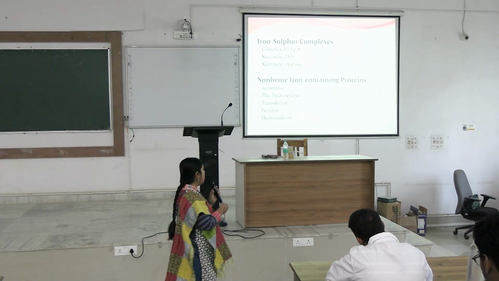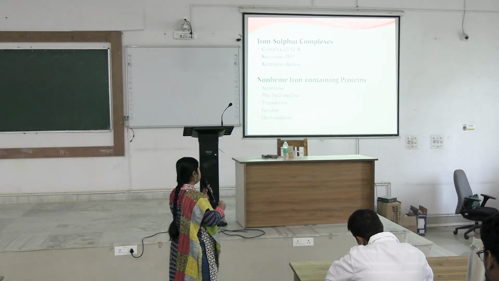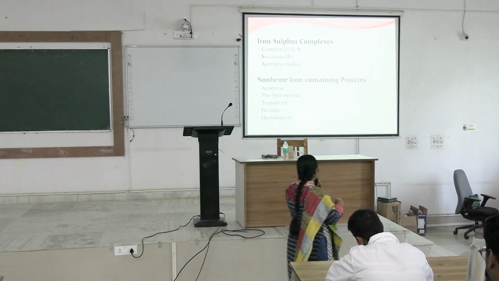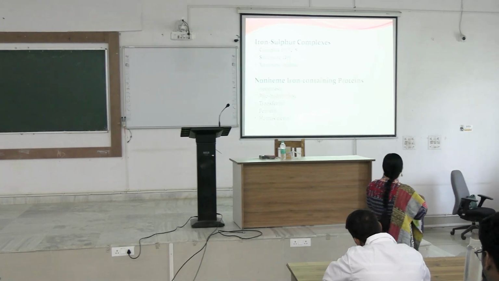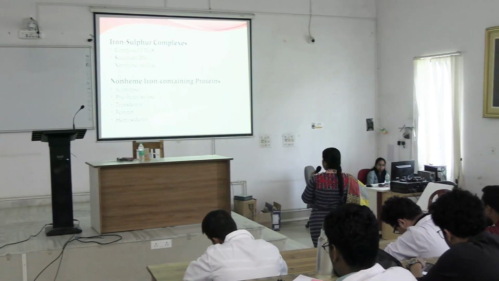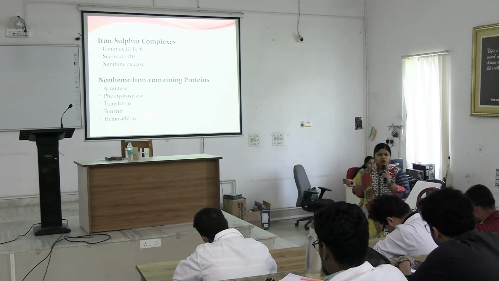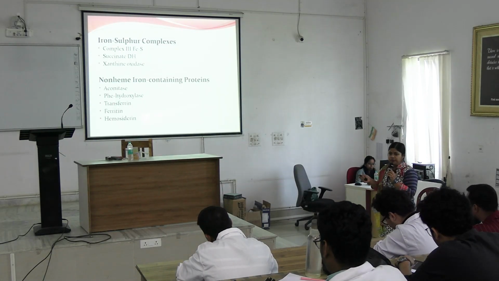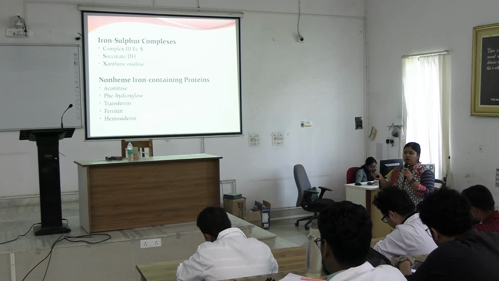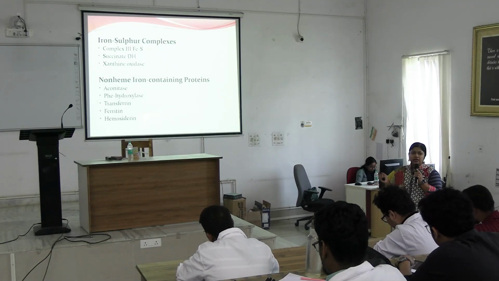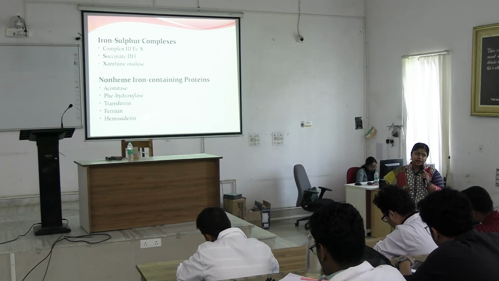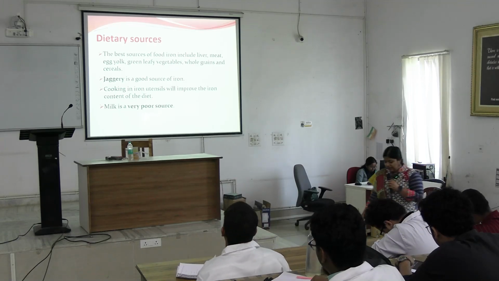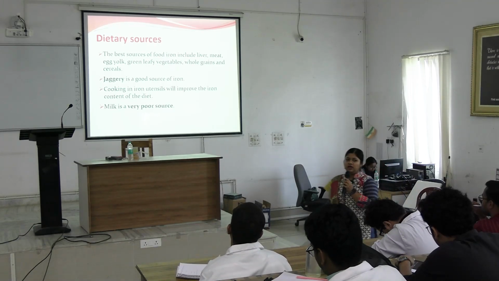So, wherever there is iron but no heme formation, these are the proteins or the enzymes: transferrin, ferritin, hemosiderin, phenylalanine hydroxylase, aconitase. Okay, all of these are non-heme containing iron proteins. Clear? All of these can be asked in your short note or in your MCQs. Next. So, what are the dietary sources for iron?